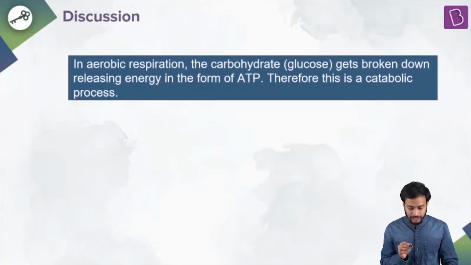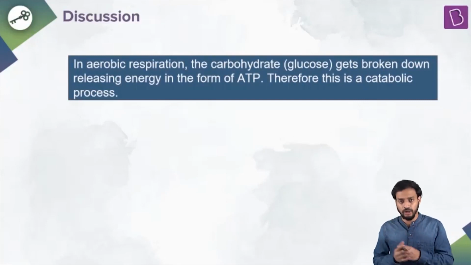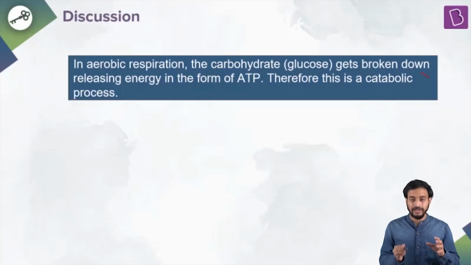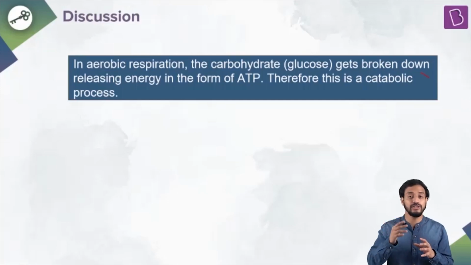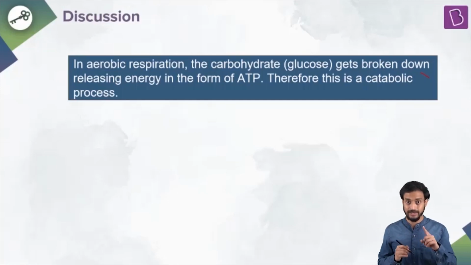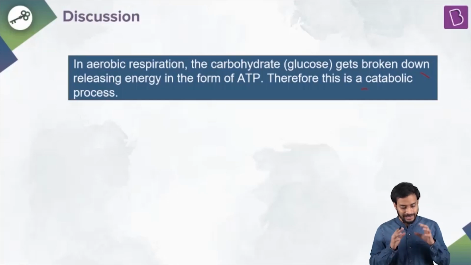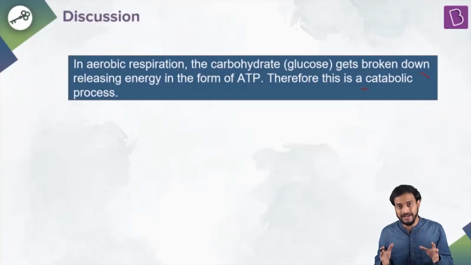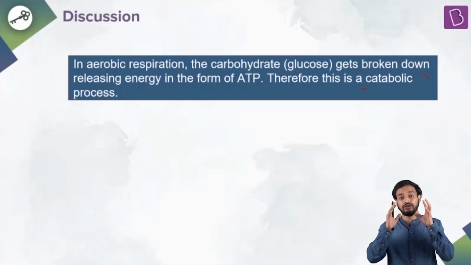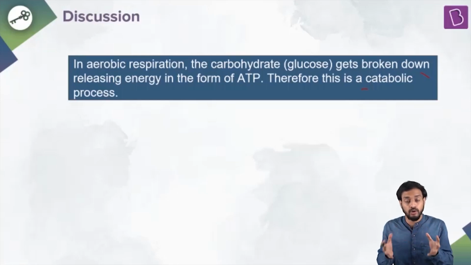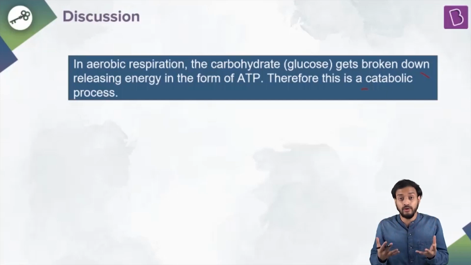Aerobic respiration, if I specifically talk about, where the carbohydrate, rather glucose, gets broken down and releases energy in the form of ATP. ATP is the energy currency, you know. Therefore, it is a catabolic process. That means glucose is broken down. Fine. Glucose is a bigger molecule. Rather, I can consider carbohydrate is a bigger molecule, and carbohydrate is broken down into glucose. Glucose is further broken down so as to release energy. So respiration is a catabolic process. Cut, right?